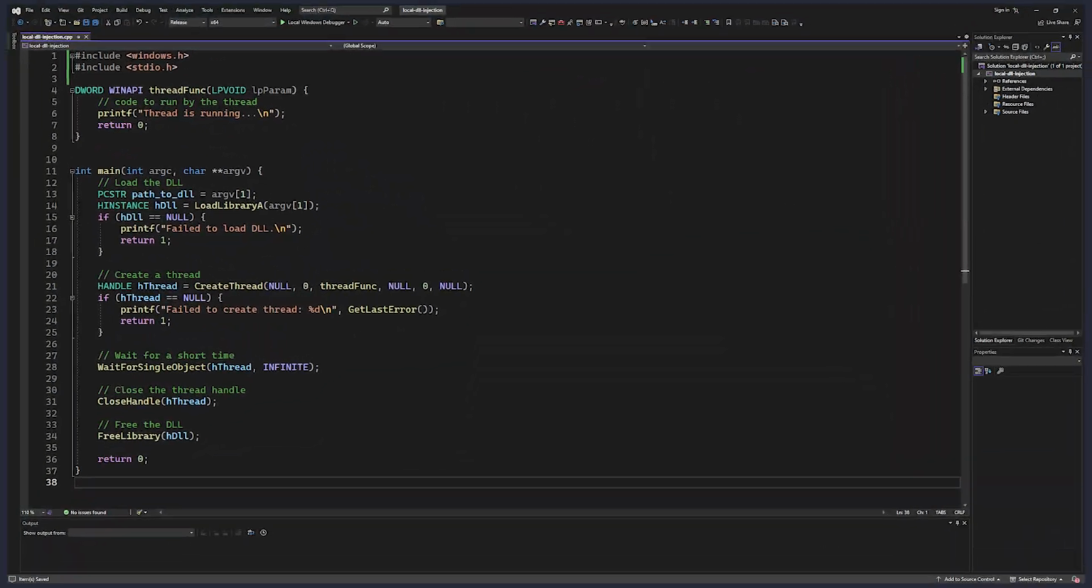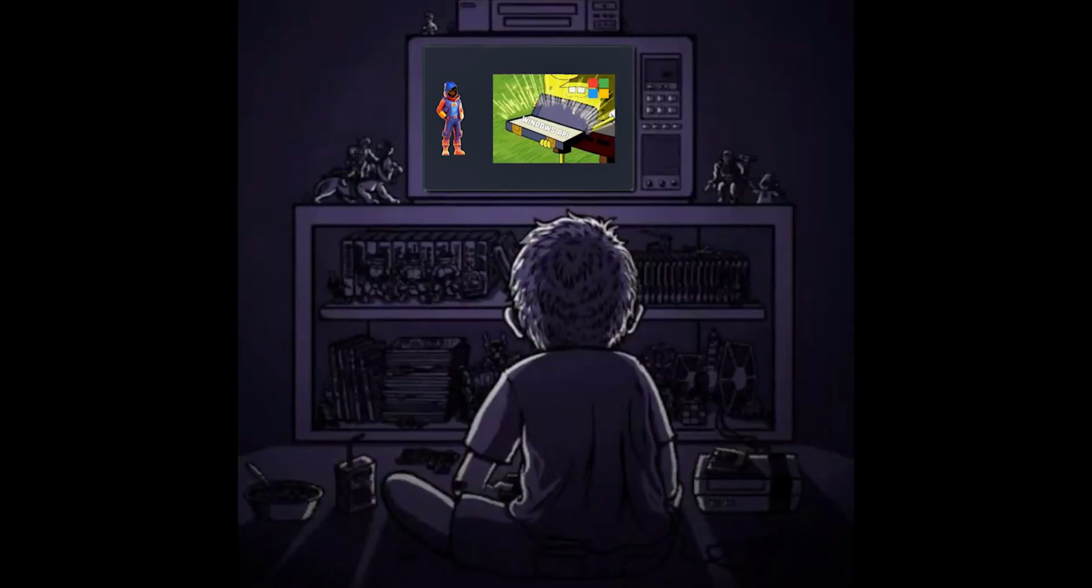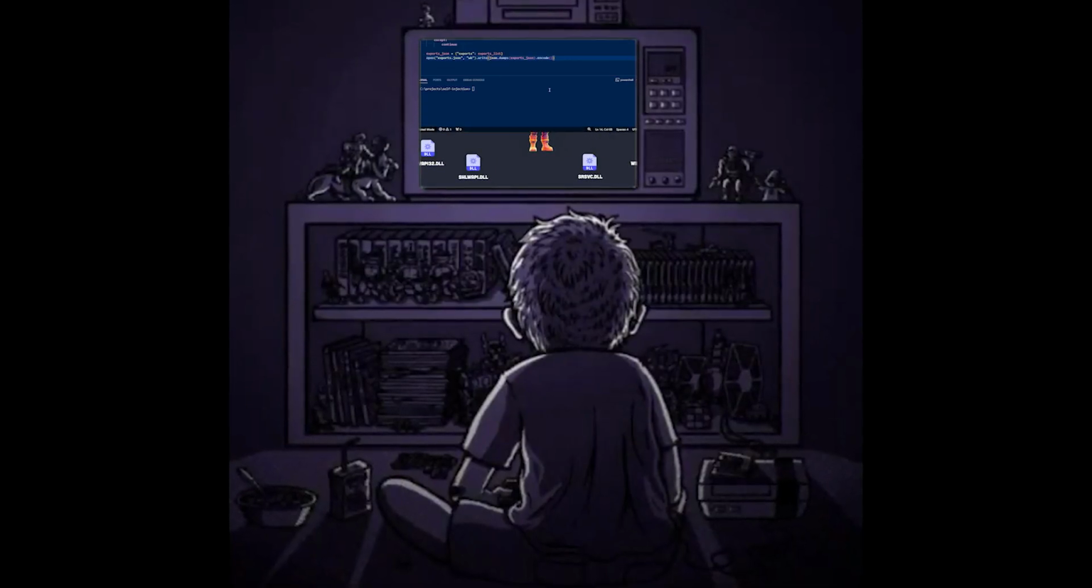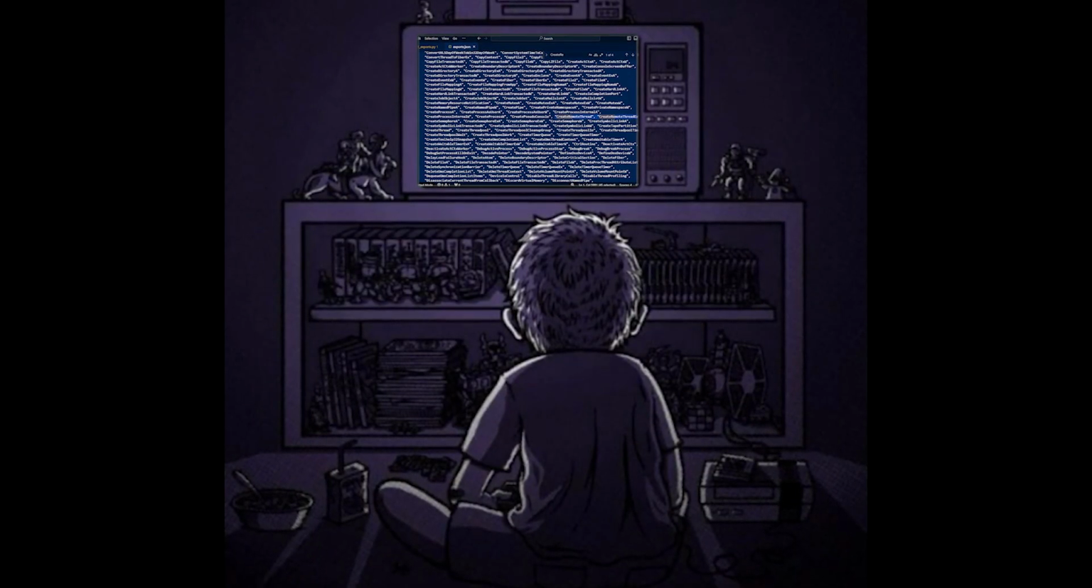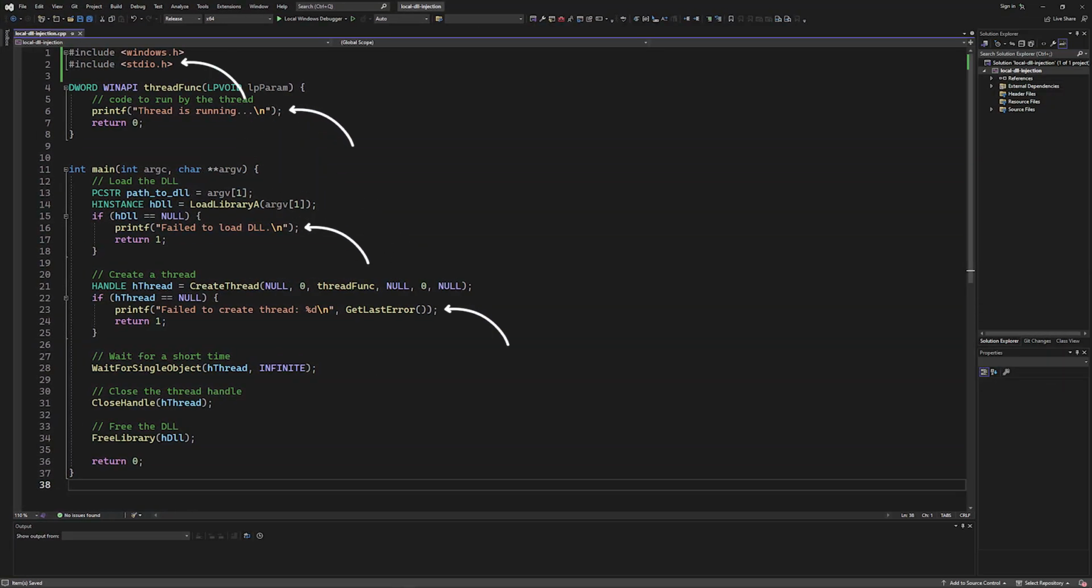Still can see you. Anyways, this code is fairly simple to understand. We first include the Windows header to be able to use Win API functions in our code. Again, we talked about the Windows API in detail in the previous video, so please go and watch that one first so that you can see the bigger picture here. Next, the stdio header for input and output operations.